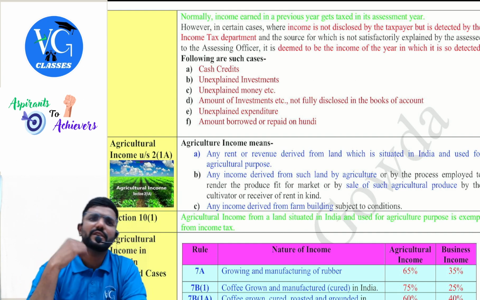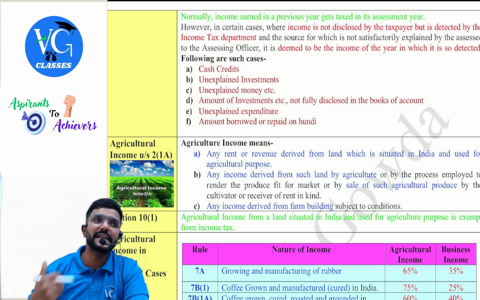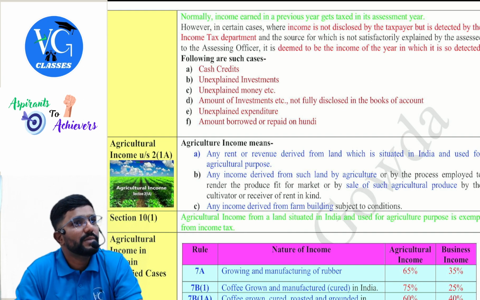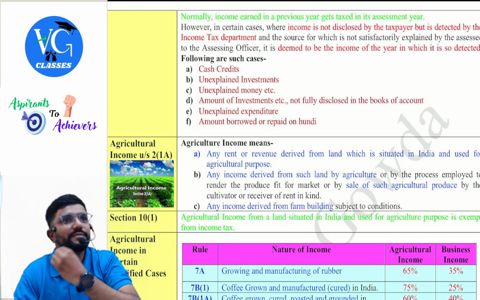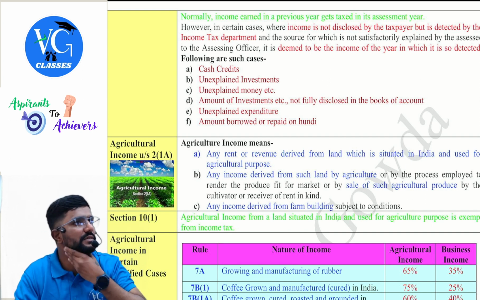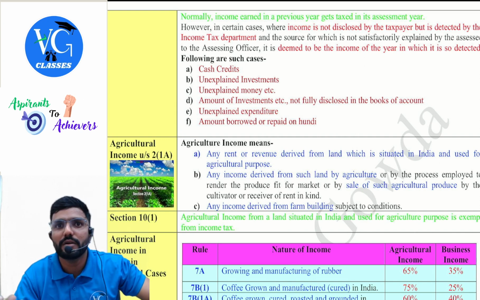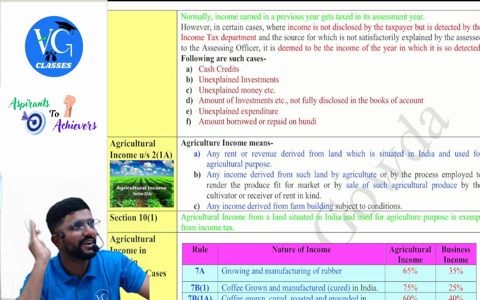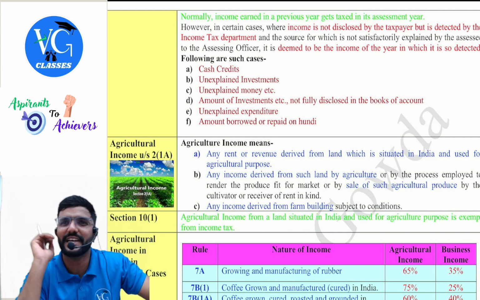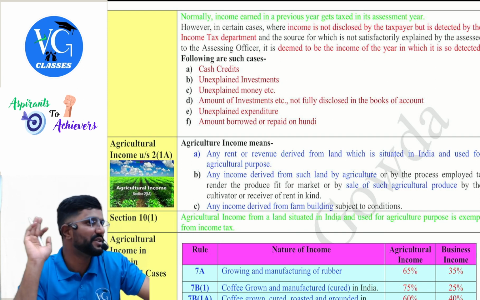What all items are covered here, sir? First one, cash credits. Cash credit means you would have credited some amounts in your books of accounts, but for tax purposes you have not shown it. Now the income tax department or the assessing officer noticed it. Now he asked for an explanation. You are not able to give any explanation, or else you are giving one which he is not satisfied with. You are building some stories and all, which he is not satisfied with. Whatever amount you have credited but not disclosed for income tax purposes is your income now.